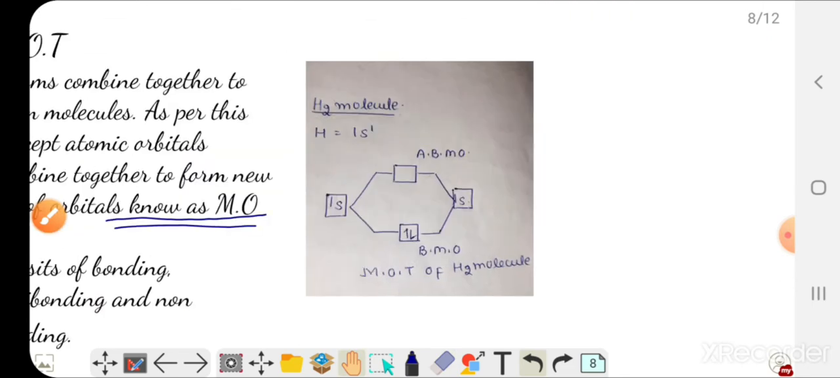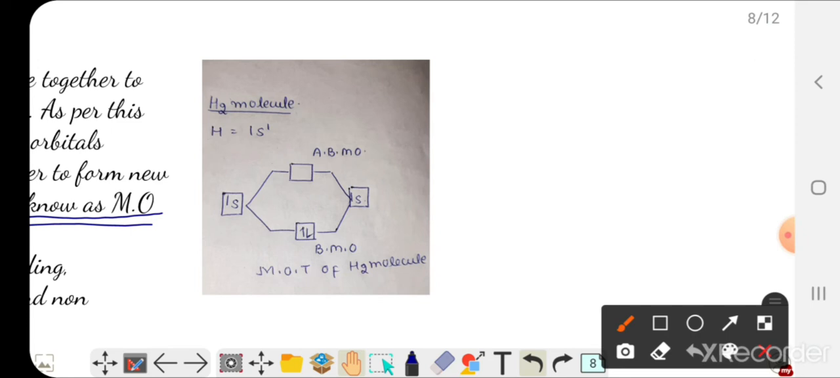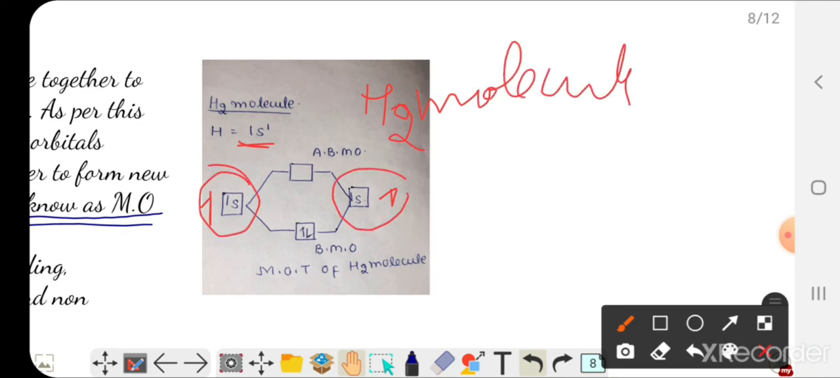Let us consider an example of the H2 molecule. See, in the H2 molecule, the electronic configuration is 1s1. So one electron is present in the 1s orbital of one hydrogen atom, another electron is present in the 1s orbital of the second hydrogen atom. When these hydrogen atoms combine to form the H2 molecule, these atomic orbitals combine together to form a set of new molecular orbitals. Okay, these are bonding which have lower energy, these are anti-bonding which have higher energy in comparison to the atomic orbital. So this is the molecular orbital diagram of the hydrogen molecule.